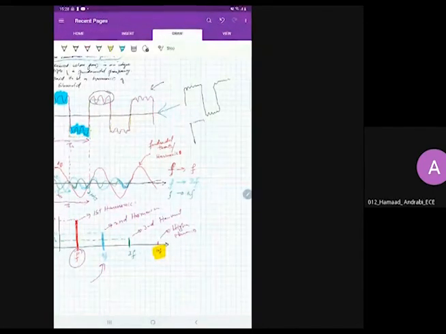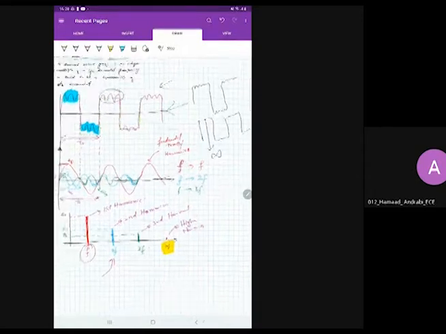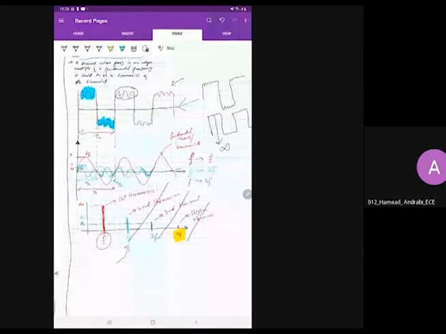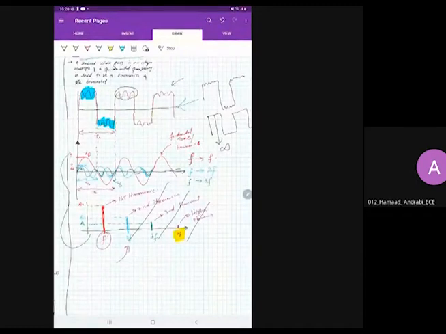When you have the entire square wave, it means the number of harmonics is infinite. जब आप higher harmonics को neglect करते जाओगे, third harmonic, second harmonic को neglect करोगे, you'll be only left with the fundamental harmonic.